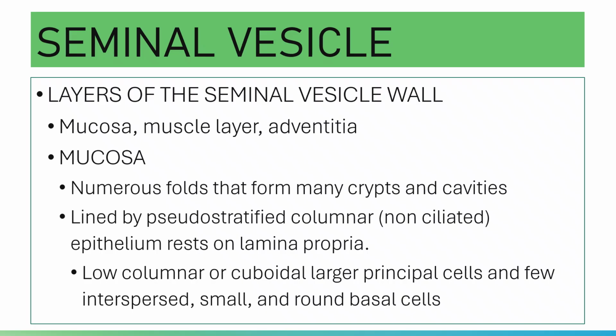And yes, the mucosa is lined by pseudostratified, non-ciliated columnar epithelium. And of course, there is a lamina propria present. There are low columnar or cuboidal, larger principal cells, and few interspersed small and round basal cells. Of course, since it is pseudostratified, there are cells that will not reach the apical surface or the lumen, and they are located basally.